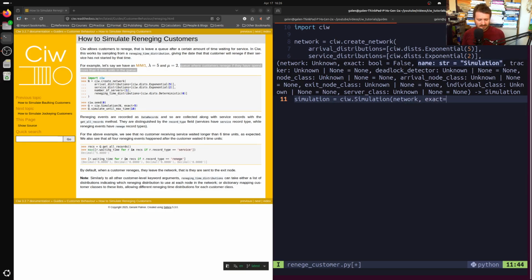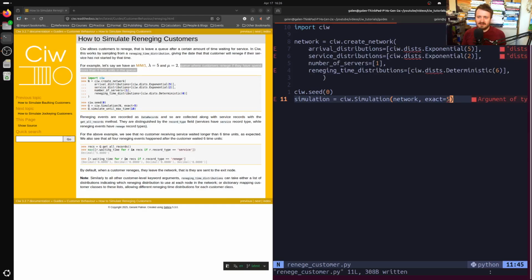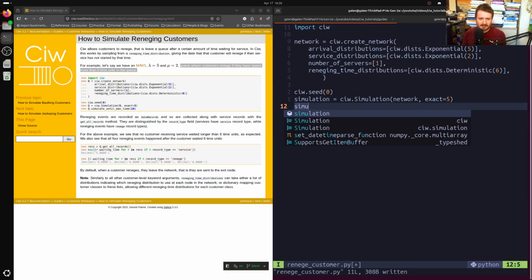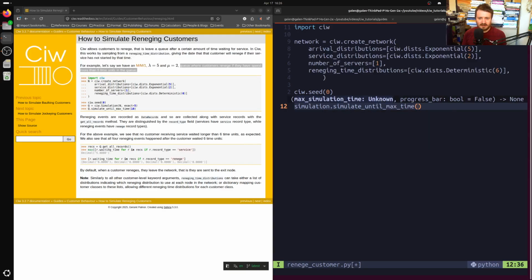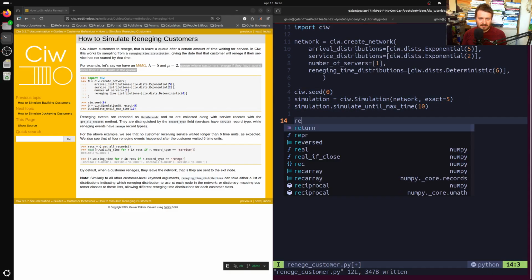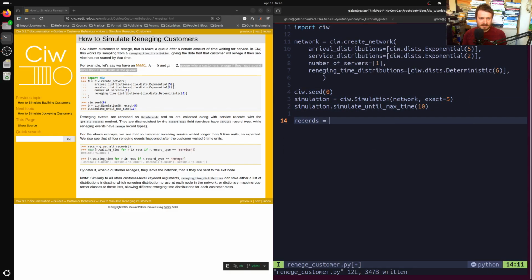But we're going to set exact, and that means using decimals behind the scenes, so not just floating point numbers. And that's to help prevent some numerical issues, I expect. So we'll actually run the simulation, simulate until a maximum amount of time of 10 units of time has elapsed. And let's say that after that, we're going to grab all of the records.